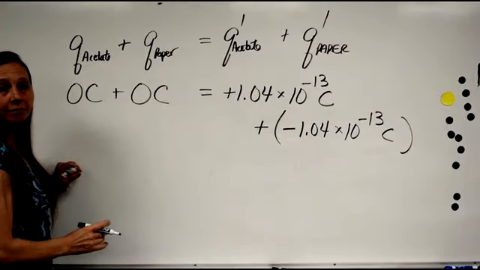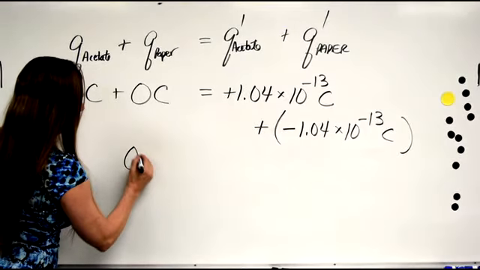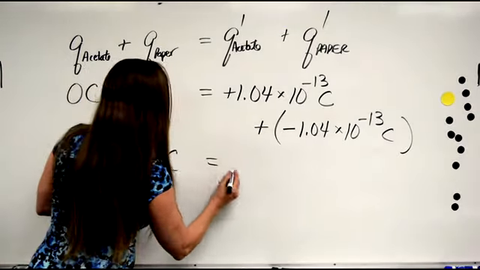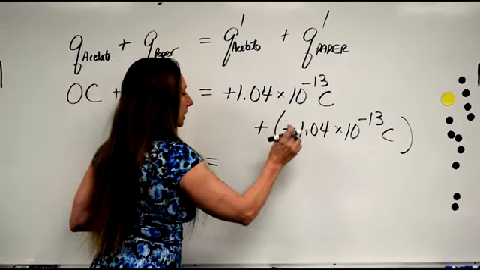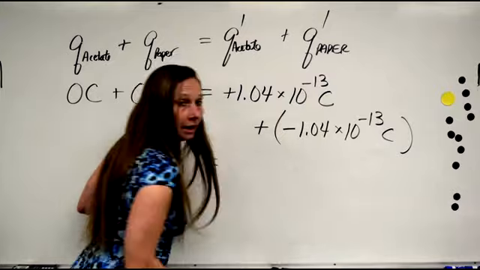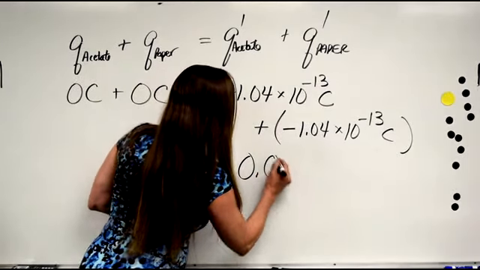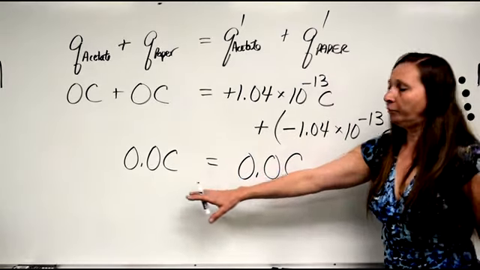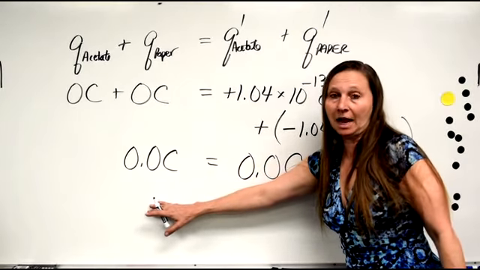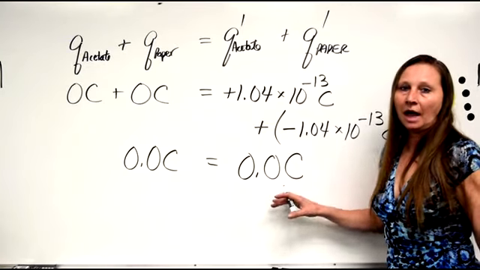So again, the law of conservation of charge is upheld. The total charge at the beginning is 0 coulombs, and the total charge at the end is positive 1.04 plus negative 1.04, and the exponents are the same, so the charge at the end is 0 coulombs. The total charge at the beginning, before the rubbing of the acetate with the paper, is equal to the total charge at the end.